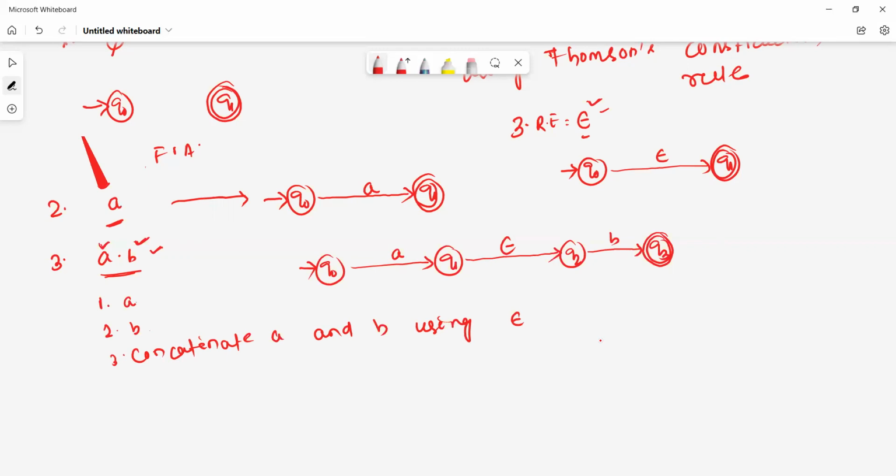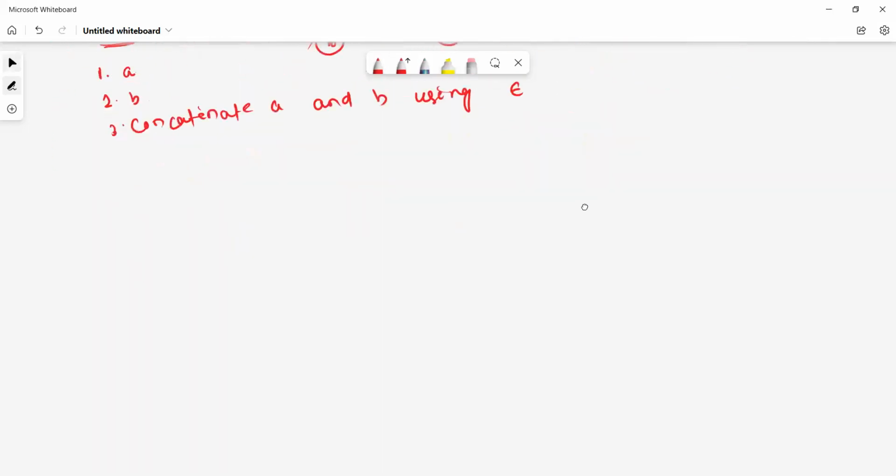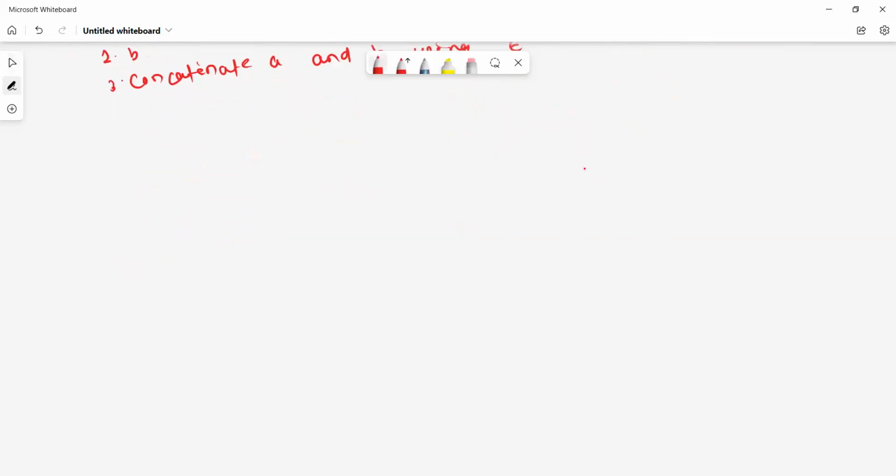Now we'll construct some different types. See here, the next regular expression is a plus b. For a plus b, how to construct the finite automata?